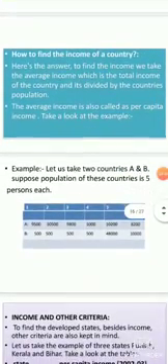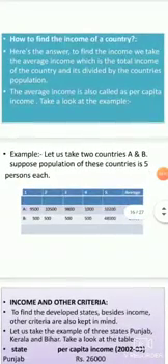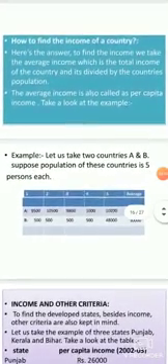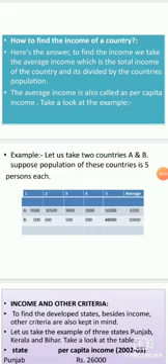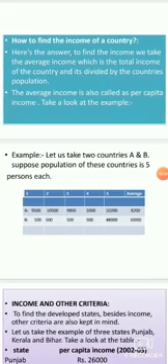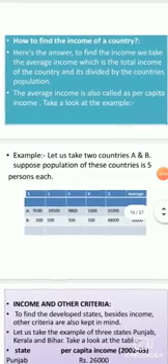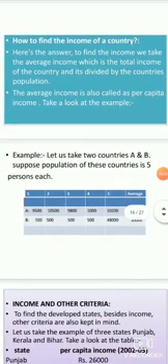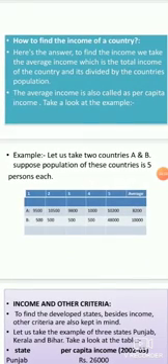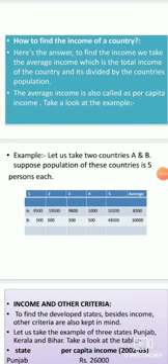So how do we find the income of a country? Here's the answer. To find the income, we take the average income, which is the total income of the country divided by the country's population. So we take the total income of the country and divide it by the country's total population. The average income is also called per capita income.